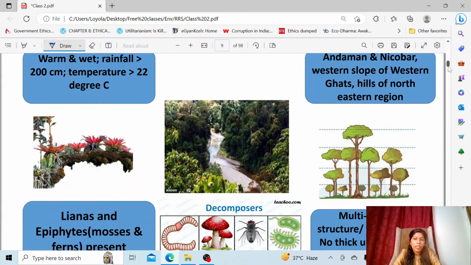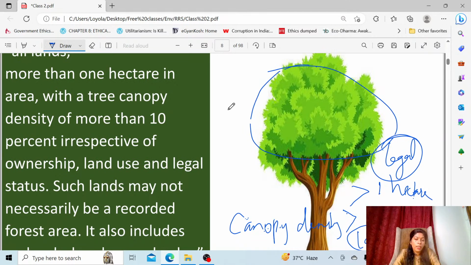When we are studying about forest, we should know the types, because when questions are asked, they are taken from the types of forest. There are 15 types of forest; especially 4 types are important and 3 are very very important. That only we will be seeing in our rapid revision classes.